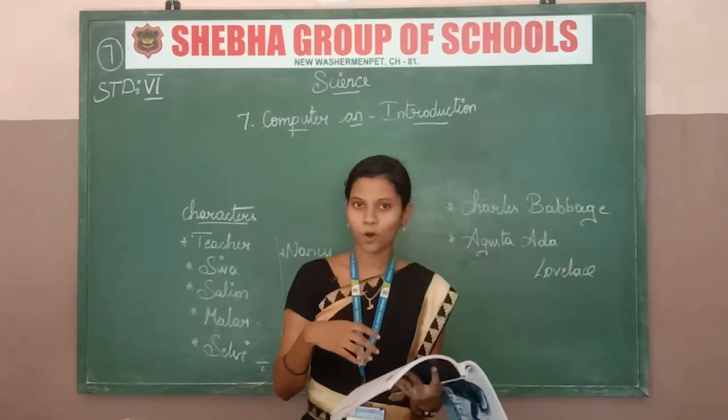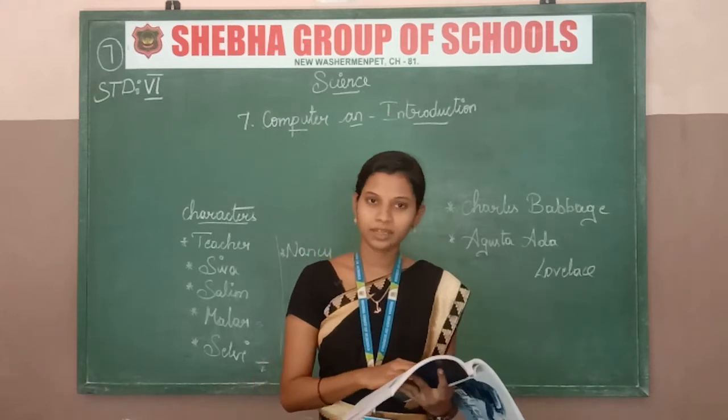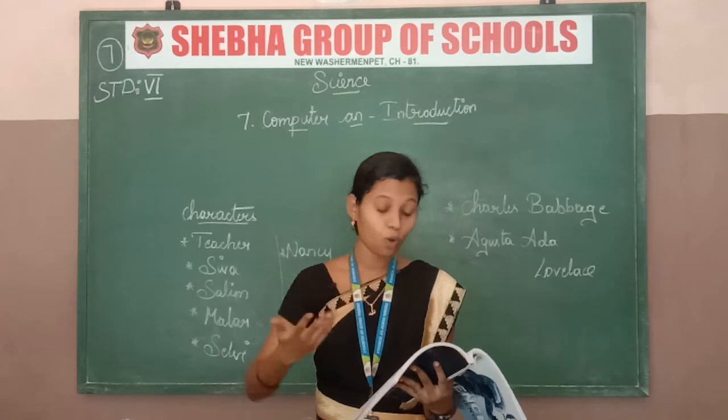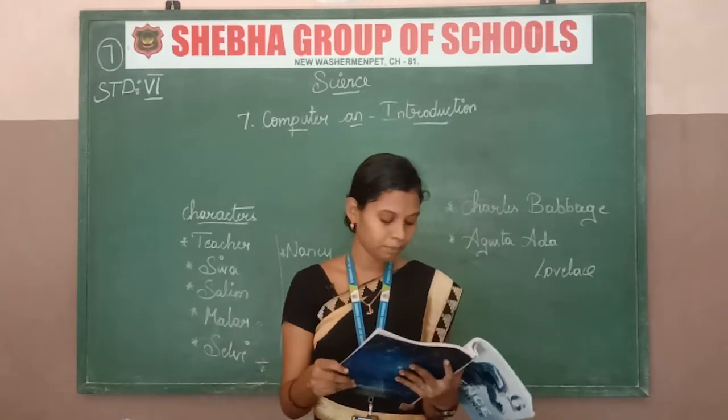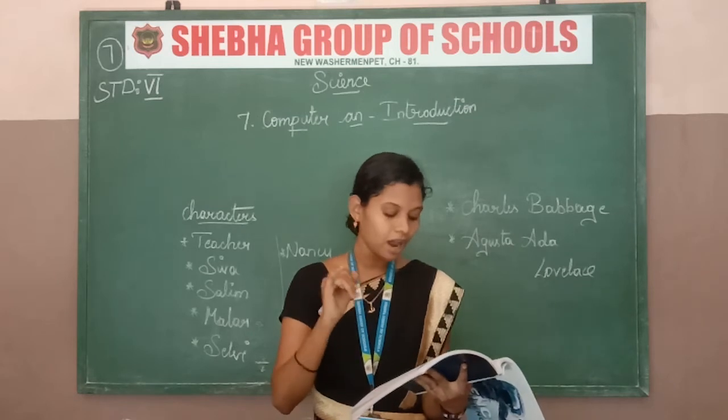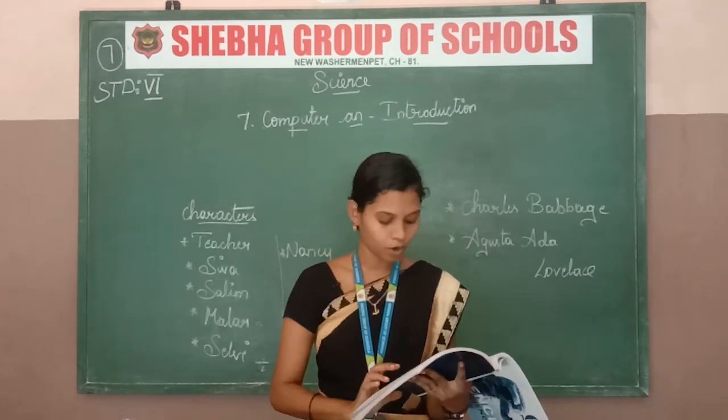Okay, I hope you are all excited when seeing this. Like that, Selvi is also eager to know more, and the teacher explains that data and information are the two important elements in the computer.